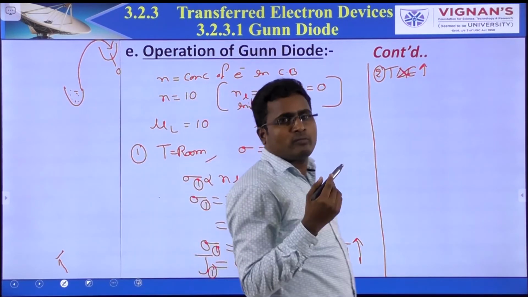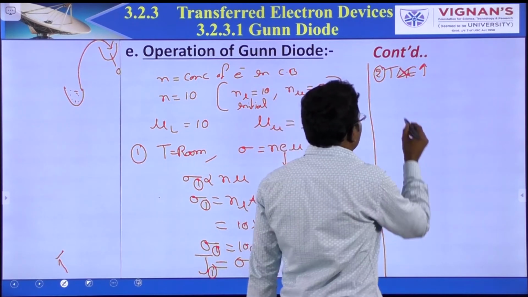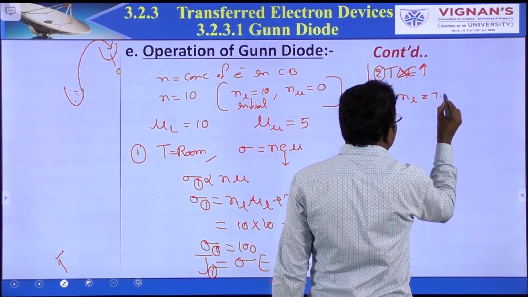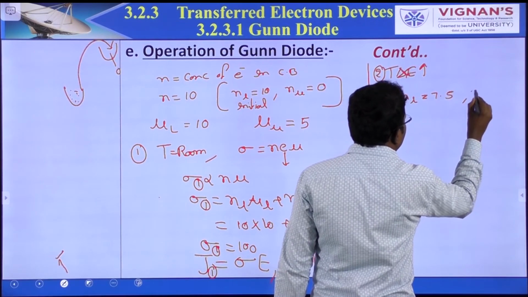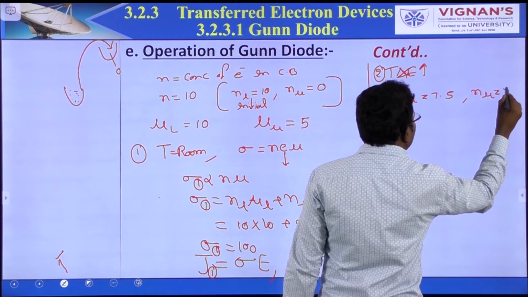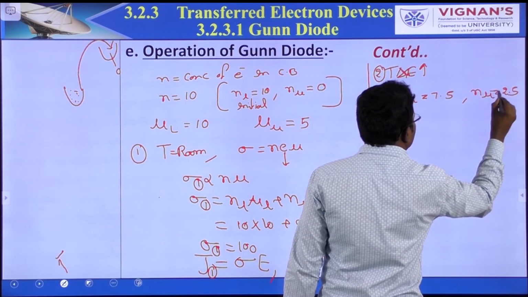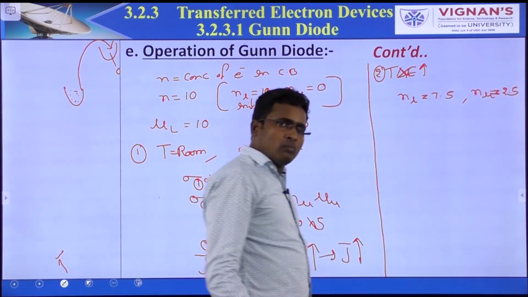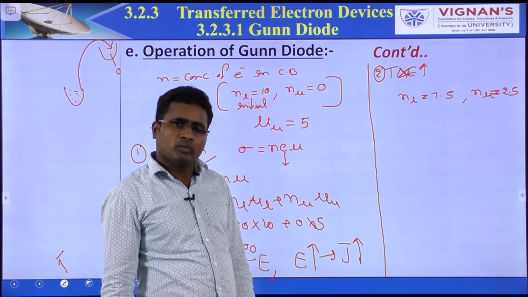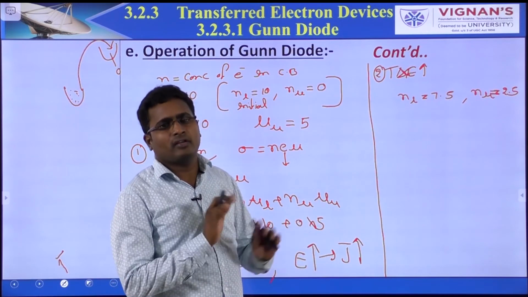Electrons moving from the lower valley to the upper valley means NL, previously 10, is now, let's say, 7.5. So what about the remaining? NU is equal to 2.5. Mobility is fixed. Mobility at the lower valley and mobility at the upper valley are always fixed.